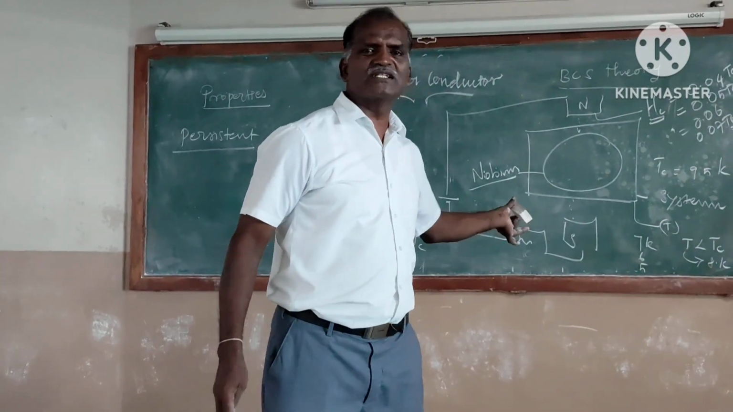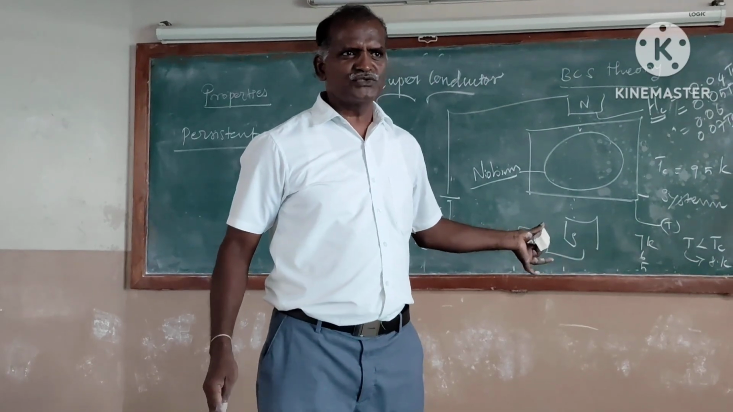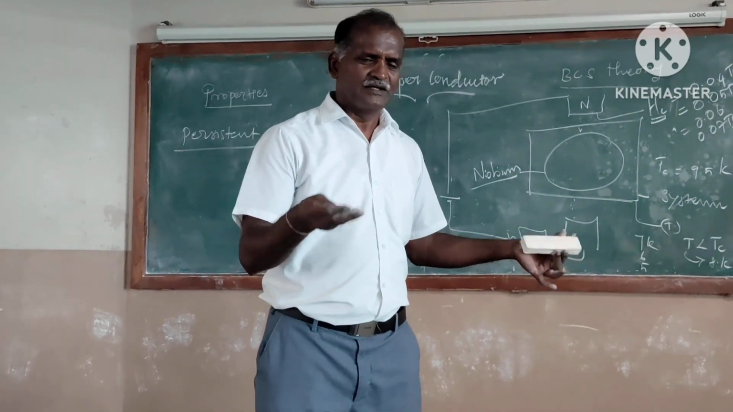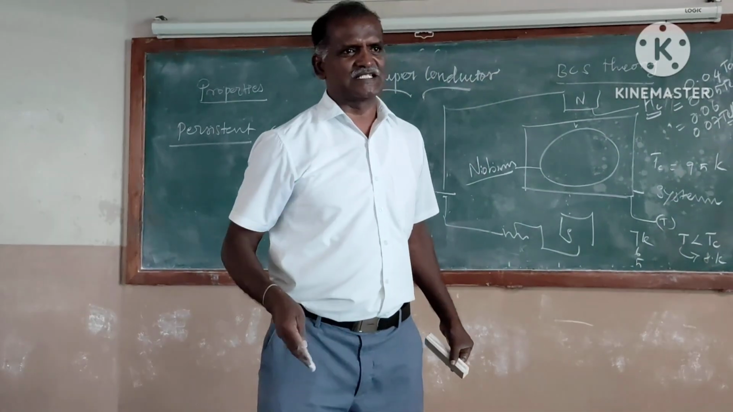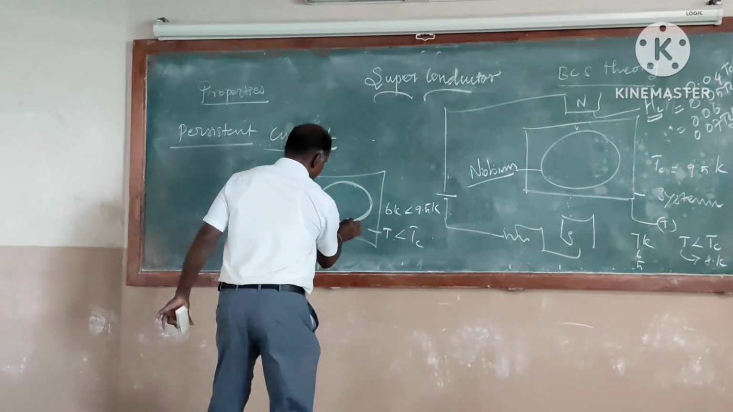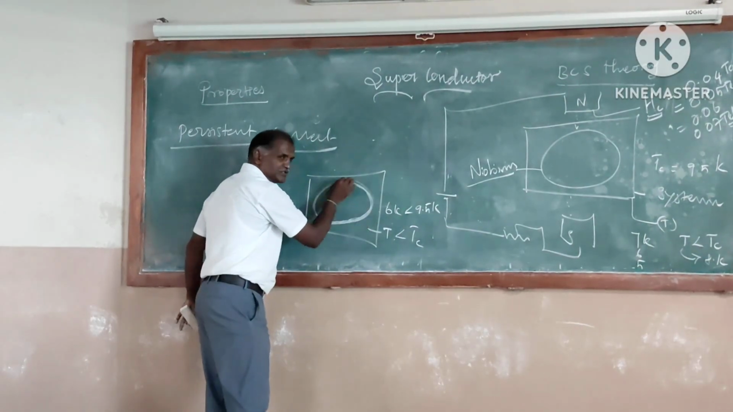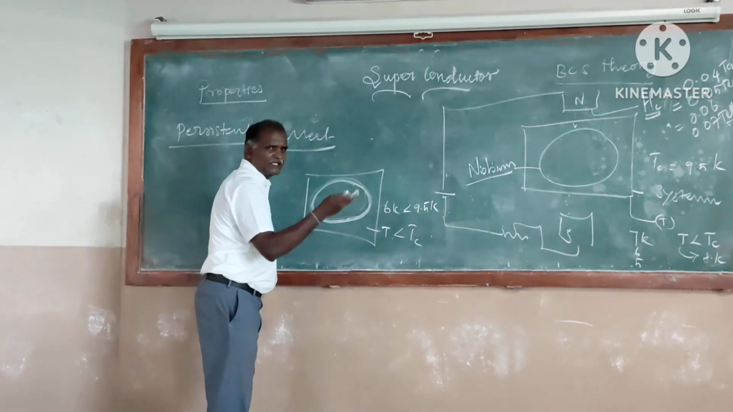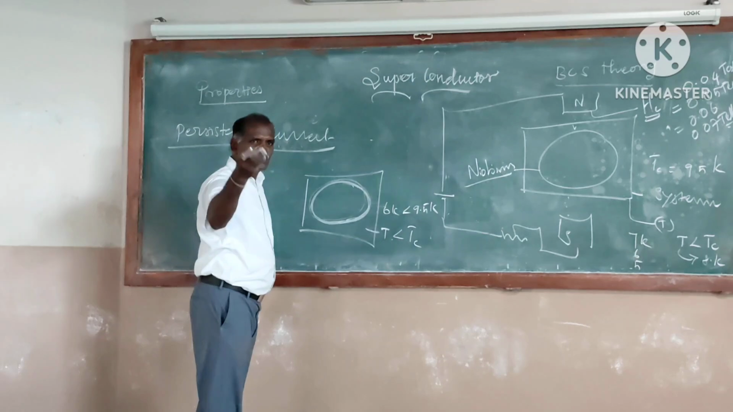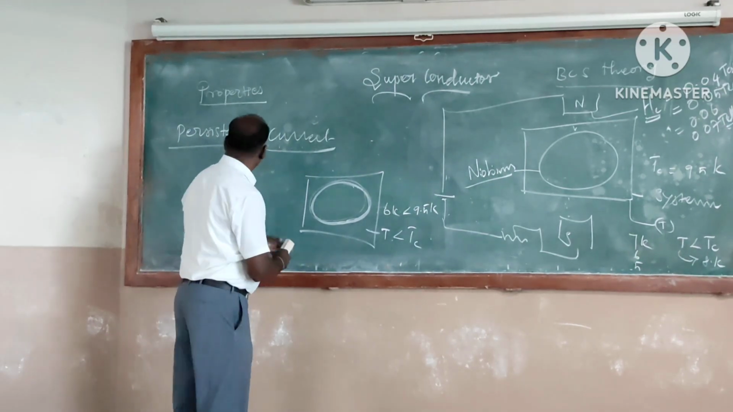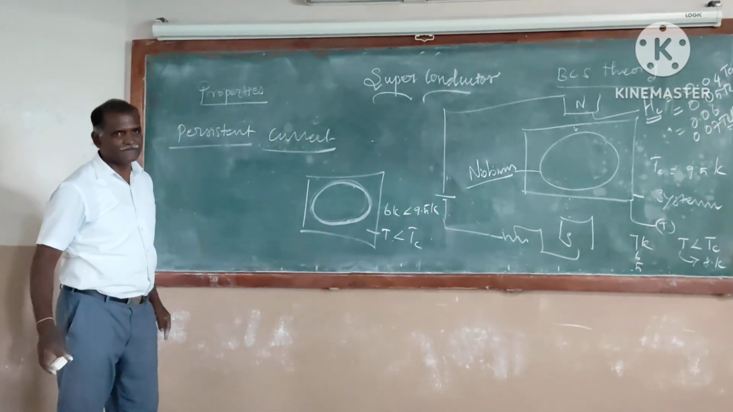In the same way, current is nothing but the movement of electrons. It is the movement of Cooper pairs going inside the ring. There is no loss of energy. That is why once current is induced, the current will persist for more than 2 or 3 years, and that is called a persistence current.